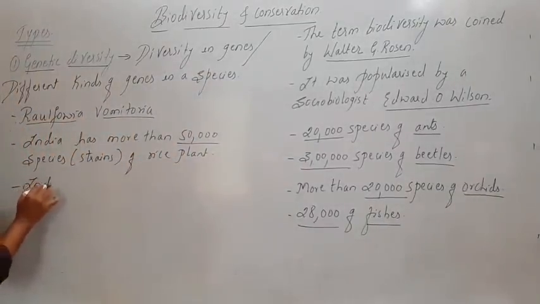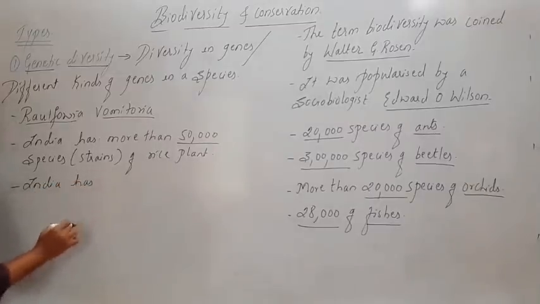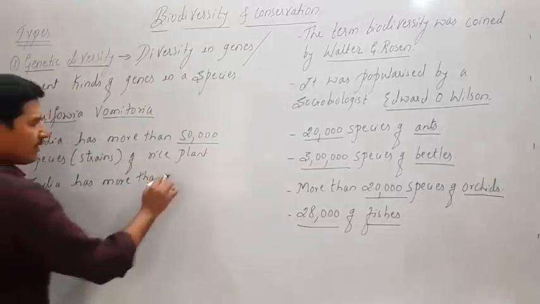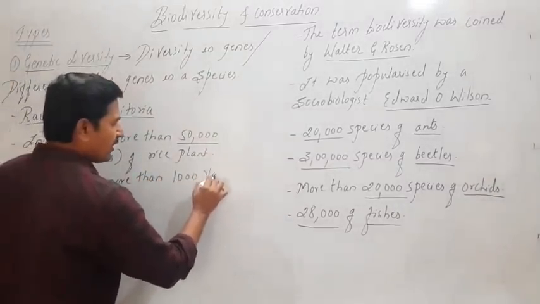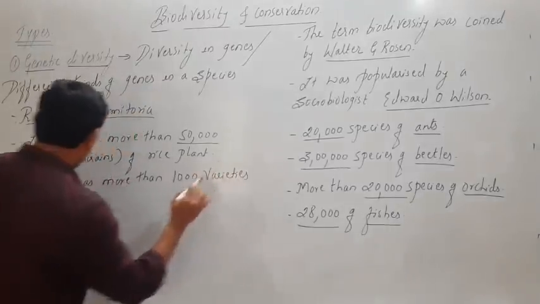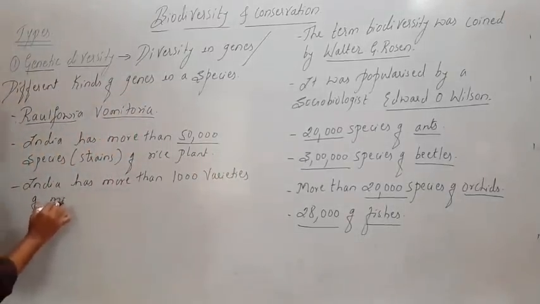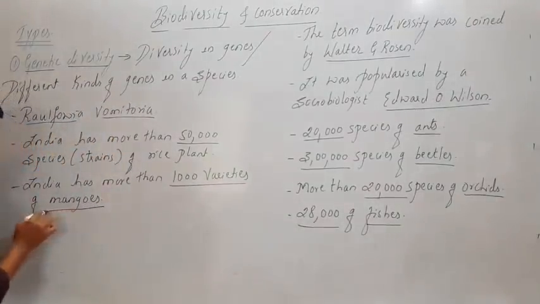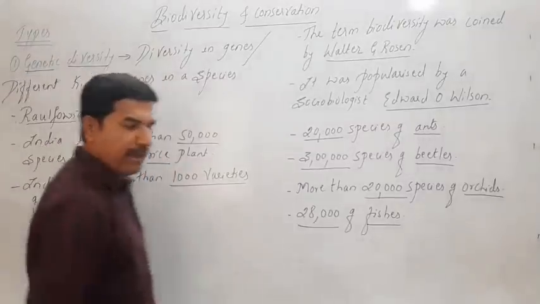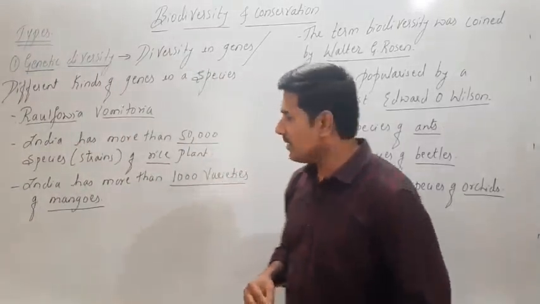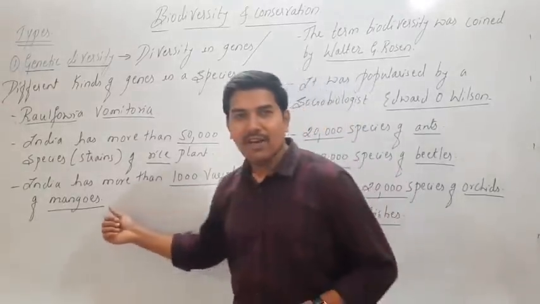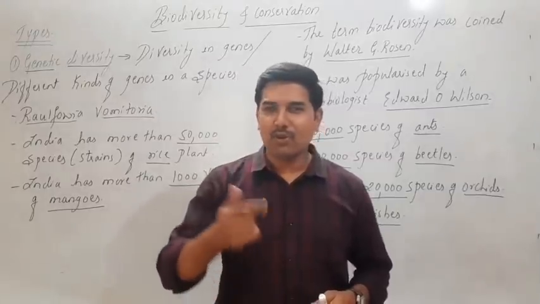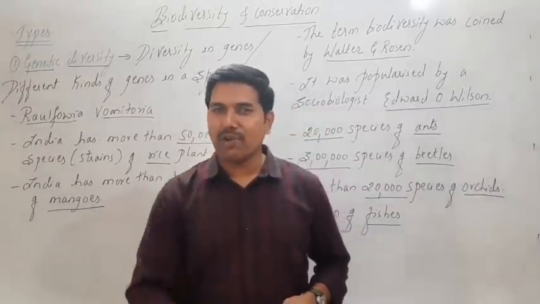India has more than 1,000 varieties of mangoes. Look at the varieties of mangoes here. India alone has more than 1,000 varieties of mangoes, because the best environmental condition suitable for growth of mango plantation is in our country.